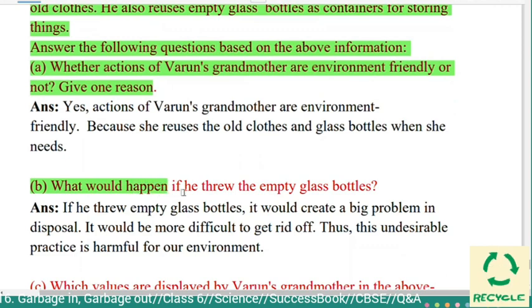Question B. What would happen if he threw the empty glass bottles? Answer: if he threw empty glass bottles, it would create a big problem in disposal. It would be more difficult to get rid of. Thus, this undesirable practice is harmful for our environment.